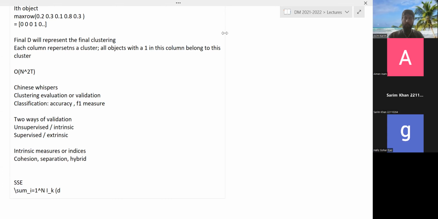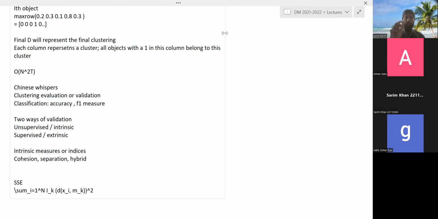Let's say this was the Euclidean distance of x_i and m_k, the mean of the k-th cluster, squared. So the Euclidean distance squared thus becomes the sum of squared errors. What is the error? The distance of the object from its corresponding mean.